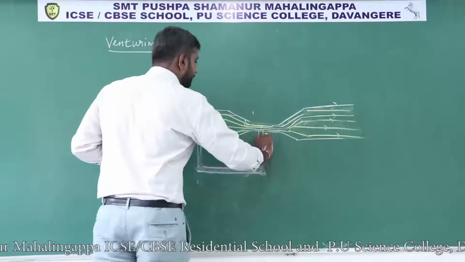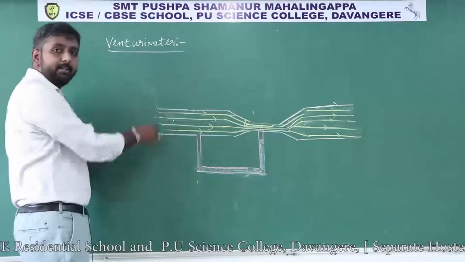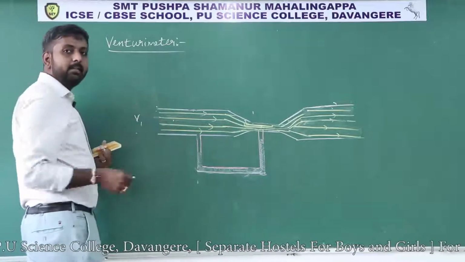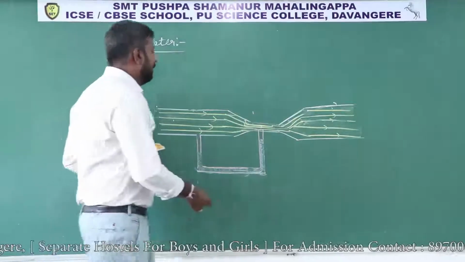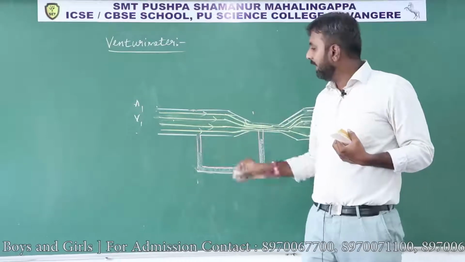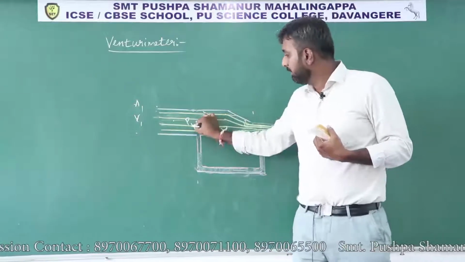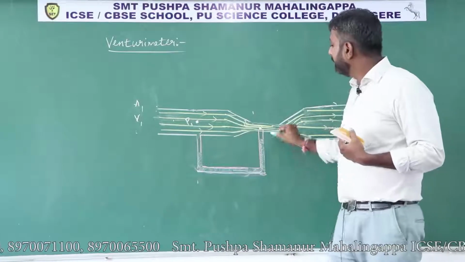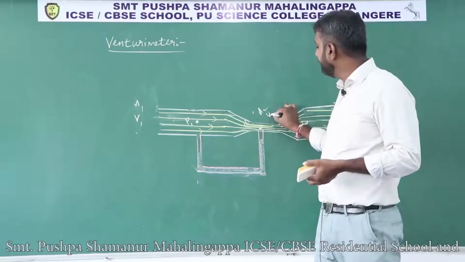At some point, that means the wide end is there, right? At this end the velocity of the fluid entering, let us consider as V1. The area of cross section is A1. So here the height is more. The height is more means definitely at this point the pressure is also more. That pressure let us consider as P1. And at this point the area of cross section is A2. So when the area of cross section changes, definitely the velocity also changes.